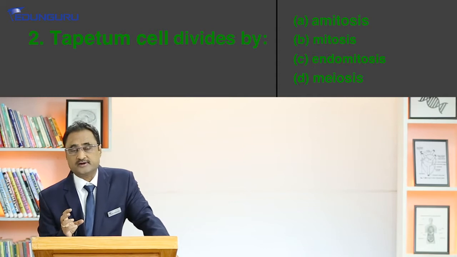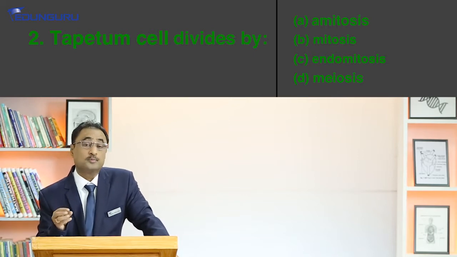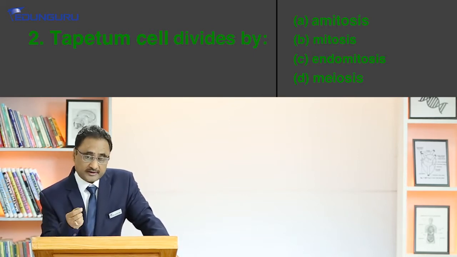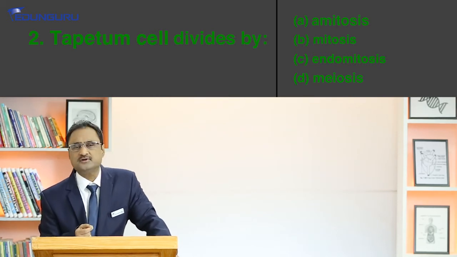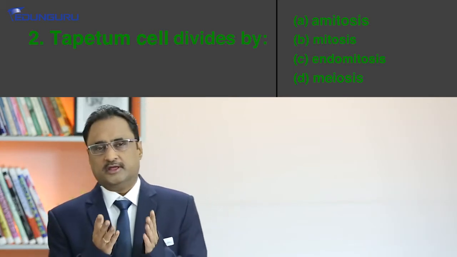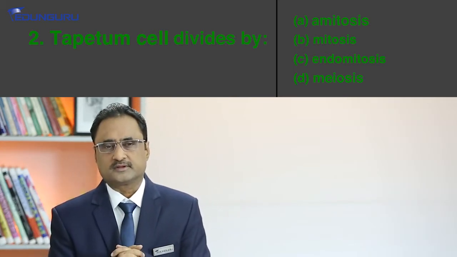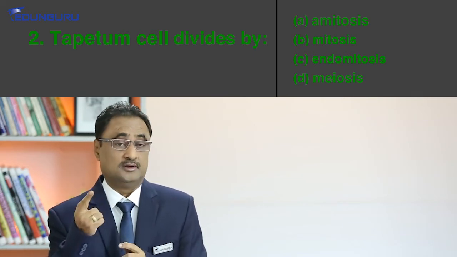Since they have to provide nutrition, naturally the choice of cell division is such that the genetic material present within that cell has a capacity to form more and more food or more and more protein, right? So that is why the division that happens in the tapetum cell is endomitosis. Now what happens in endomitosis? In endomitosis, the chromosome number gets doubled.